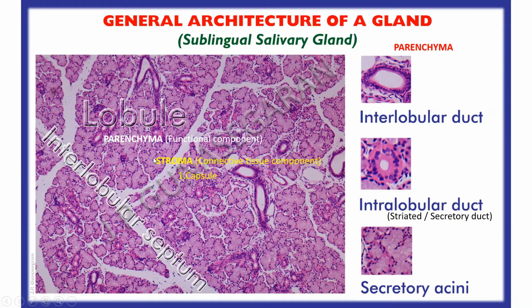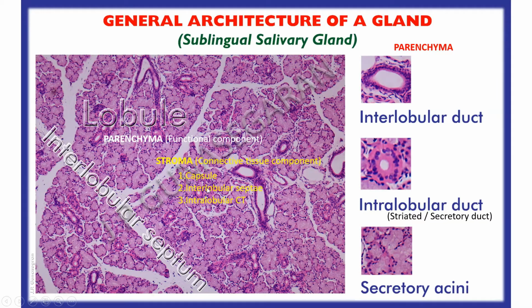So the stroma includes interlobular septae. The lobules contain the secretory acini, the functional part of the gland, and these secretory acini are supported by loose areolar connective tissue, which is known as the intralobular connective tissue.